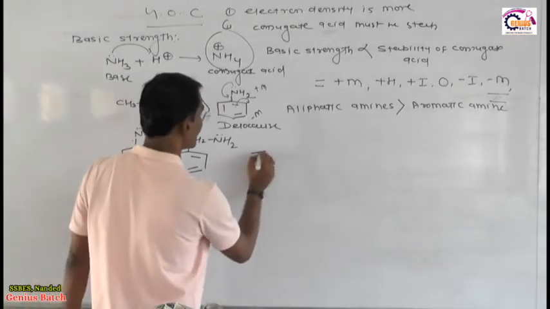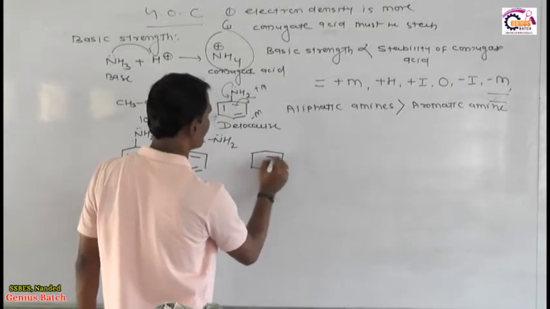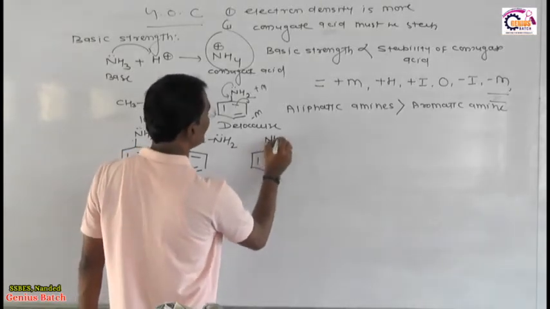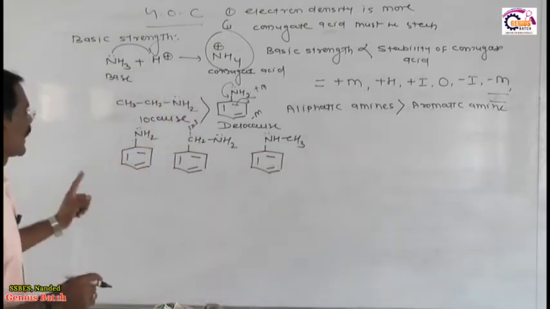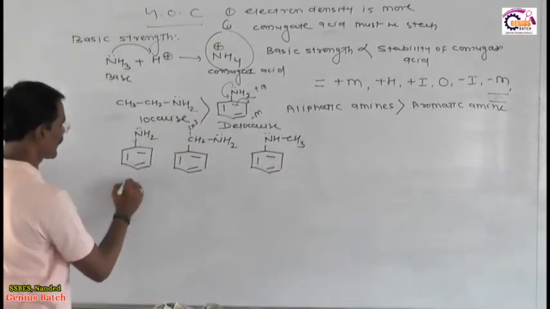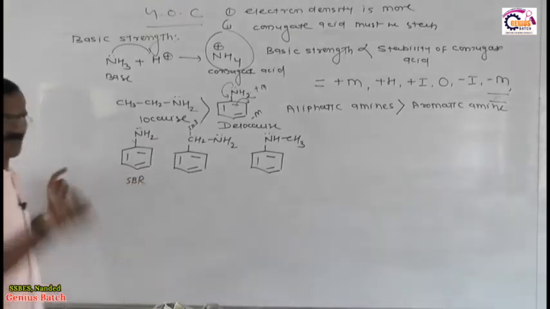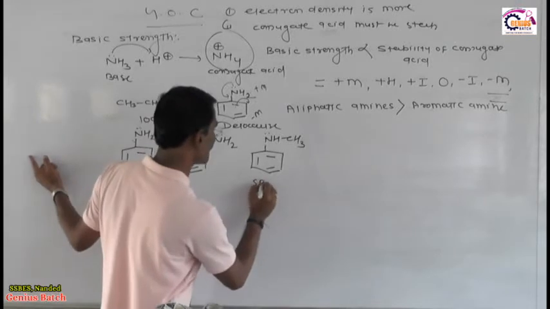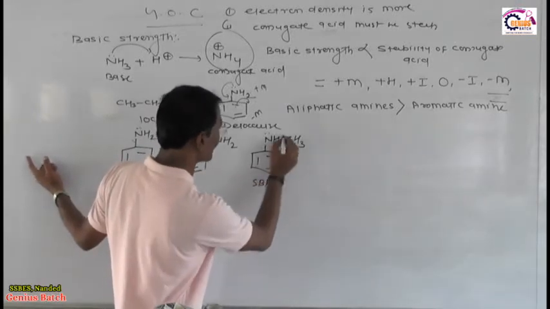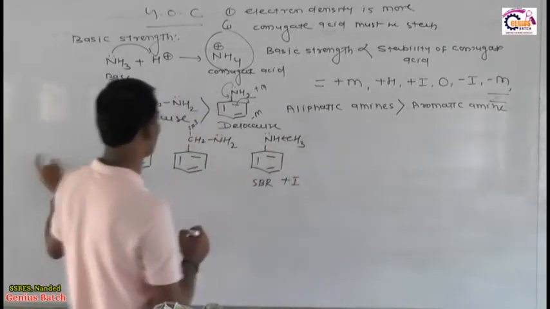And the second important thing: suppose I have here an NH bond, here CH3, and this is an aromatic amine. अभी क्या हो गया? लोन पेयर सिंगल डबल, इसमें -R है, because -R reduces the basicity, इसमें -R नहीं है, इसमें -R भी है, इसका -R है लेकिन +I है. इसका मतलब क्या हो गया?